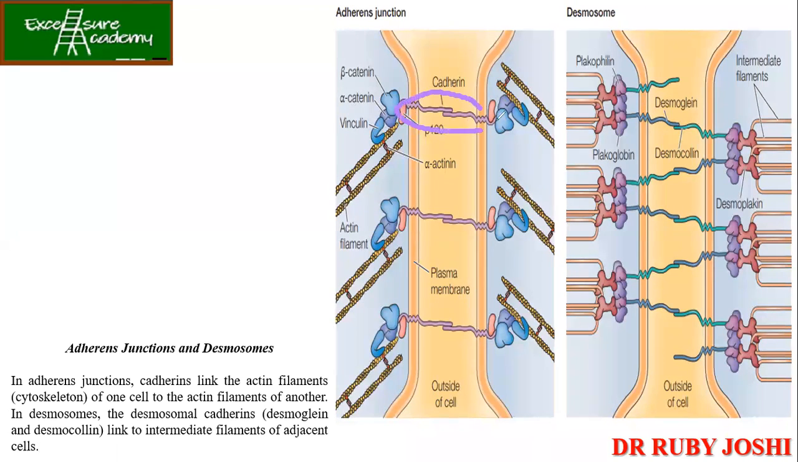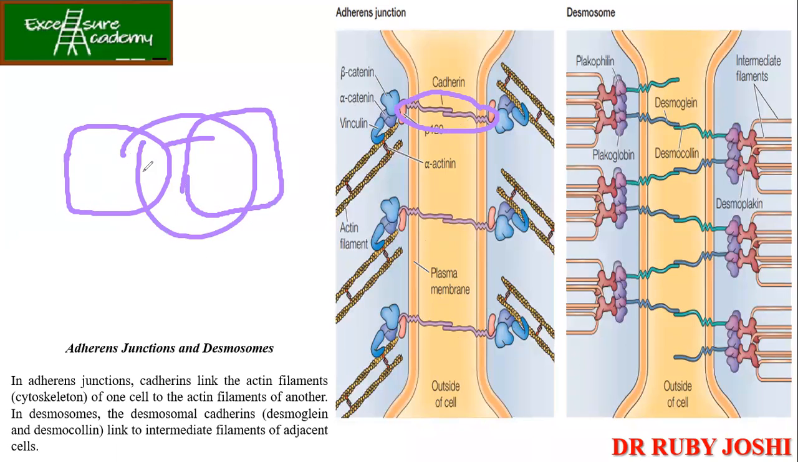You can see that cadherin proteins are there. This is your adherens junction between the two cells. If you make your two cells like this, side by side, this is the portion we are talking about. कैसे इन दोनों को connected रखा है. So cadherin is there. Then you can see that alpha catenin, vinculin, and the actin filaments are there. They are held together with the help of the beta catenin.